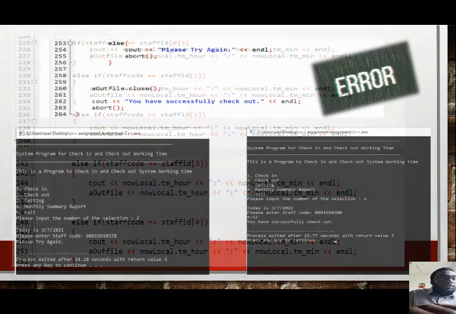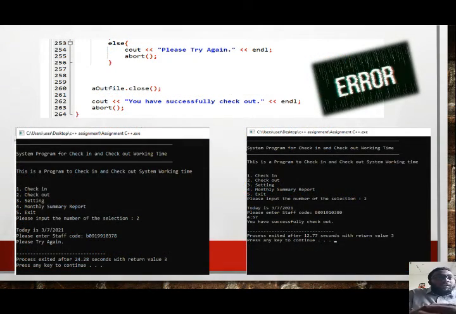Next, we see the last part of the checkout coding. If, let's say, we input the wrong checkout system staff code, it says please try again. If we put the correct staff code, it says you have a successful checkout. This we use the abort system.